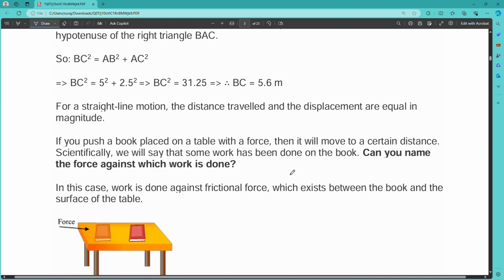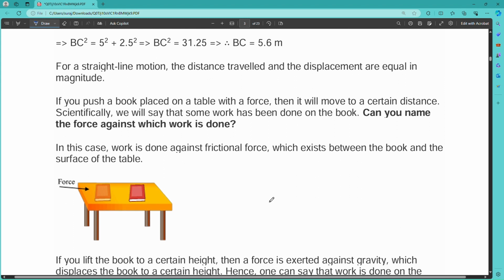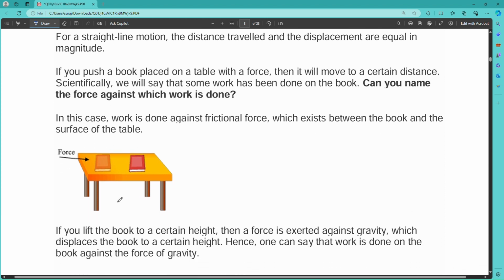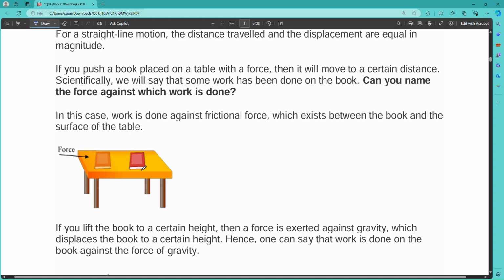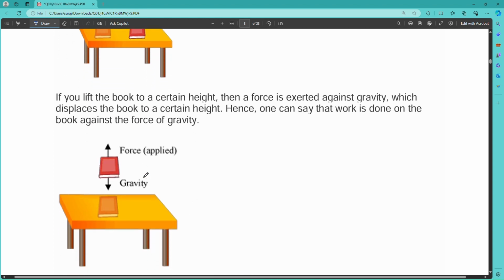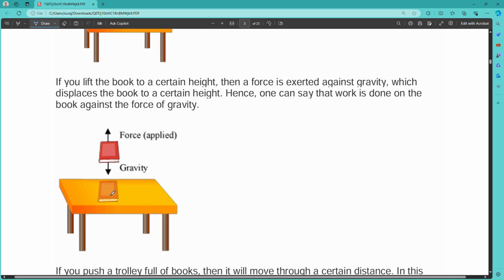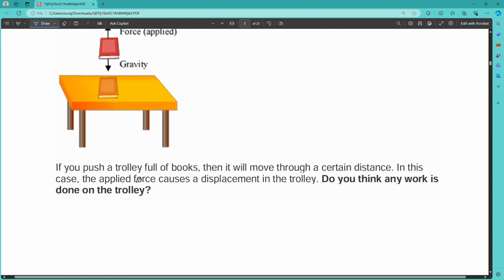So can you name the force against which work is done in this case? There is a book on the table, and you applied force to move the book. In this case the force is applied against the frictional force for the work to be done. So you have to overcome the frictional force for the body to move. And if you lift that book upward, you are applying force against the gravitational force. So whenever work is done, you have to apply force against some opposing force.